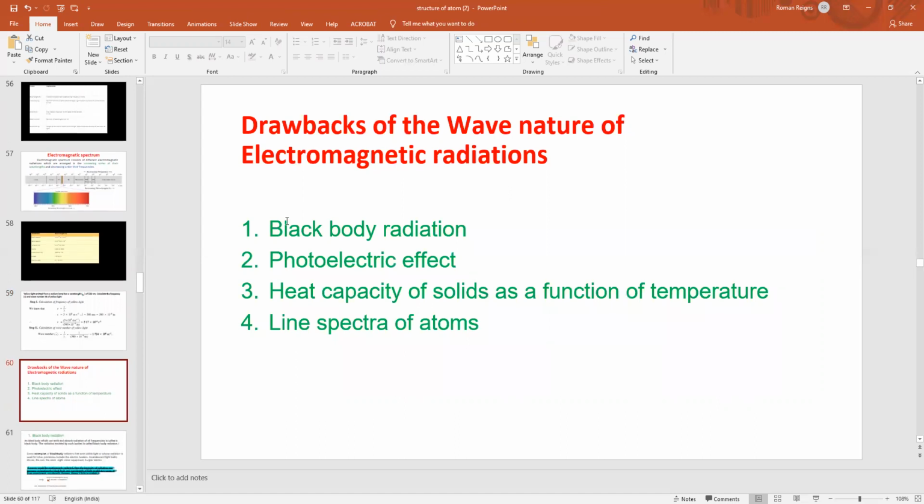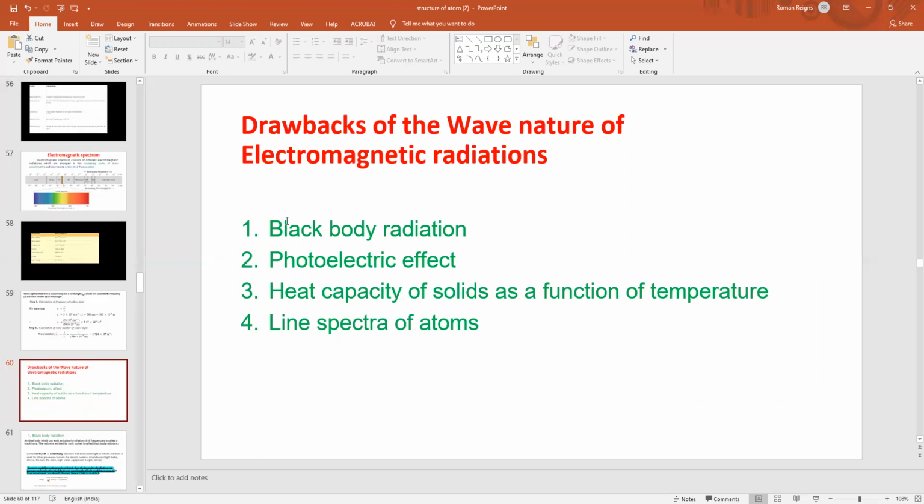The next topic is the drawbacks of the wave nature of electromagnetic radiation. There are certain drawbacks: black body radiation, photoelectric effect, heat capacity of solids as a function of temperature, and line spectra of atoms. These points cannot be explained by the classical wave theory of light, and that's why another theory, Planck's quantum theory, was developed. So before moving to Planck's quantum theory, what was the problem with black body radiation, why was wave theory not able to explain it, and why was Planck's quantum theory able to explain it.